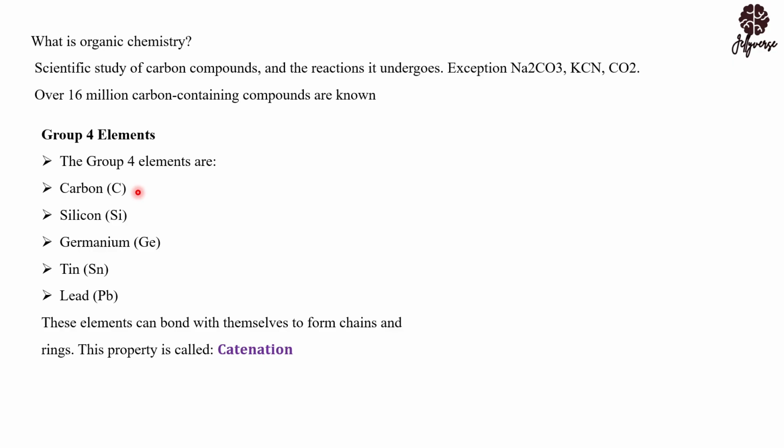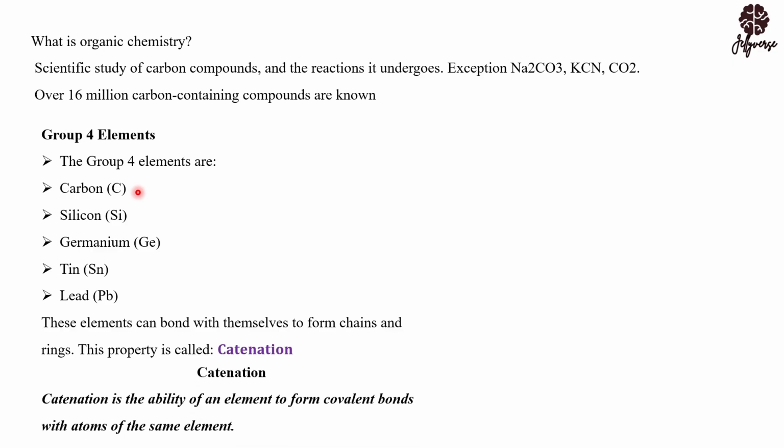So catenation, this is the definition. Catenation is the ability of an element to form covalent bonds with atoms of the same element, carbon forming a bond with carbon. We use covalent because when an atom forms a bond with itself, the electronegativity difference is negligible. For that matter, they tend to share the bond. That's why we use covalent.